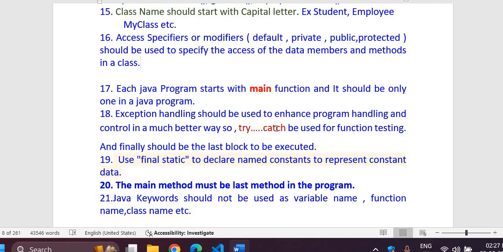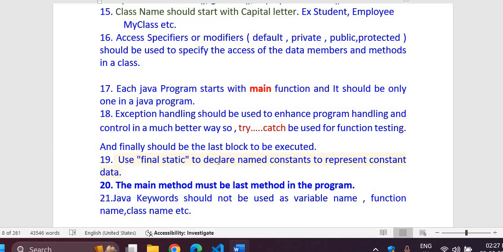more interactive and understandable. Because if you are using a try catch block, you can specify that roll number should be from 1 to 10 only, or roll number should be from 100 to 200 only, like this, and product code should be of this many digits only. Try catch is very important. It must be used in almost all Java programs. It will be much easier for the user to understand.